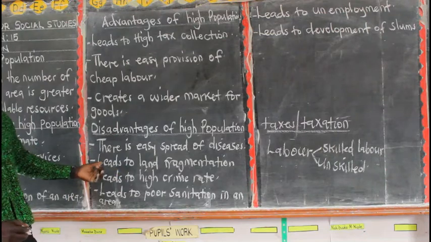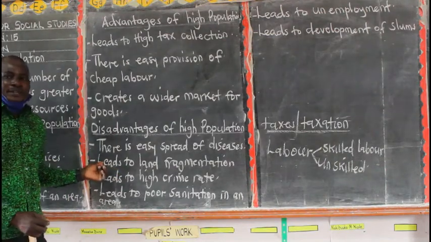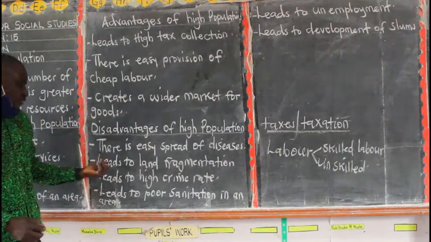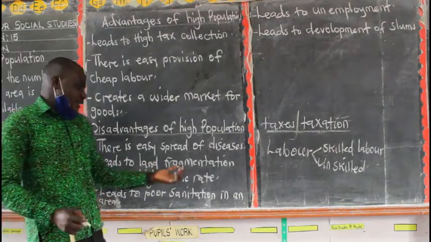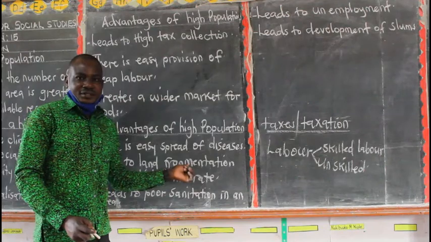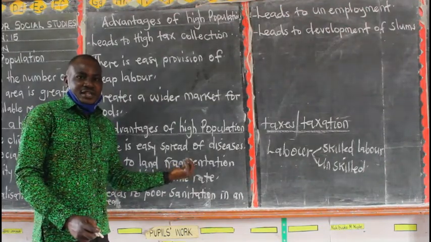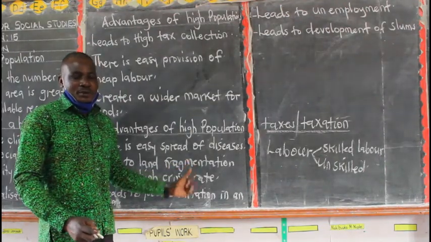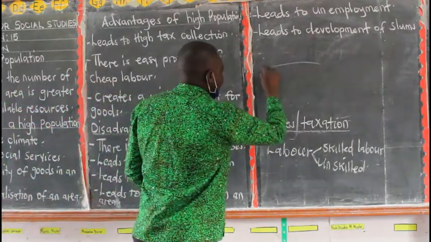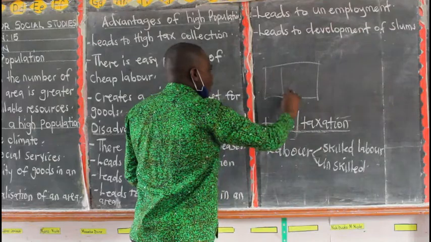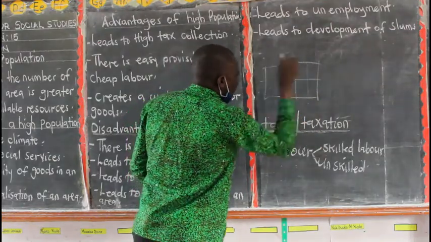Then the second point, we are saying that a large population or a high population leads to land fragmentation. Now they can ask you what is land fragmentation. Land fragmentation is the division of land into small plots. For instance, this is your piece of land, then you keep on dividing it into smaller plots.